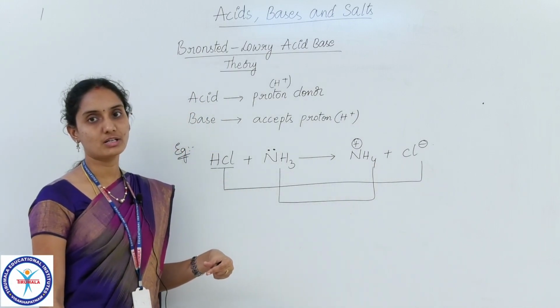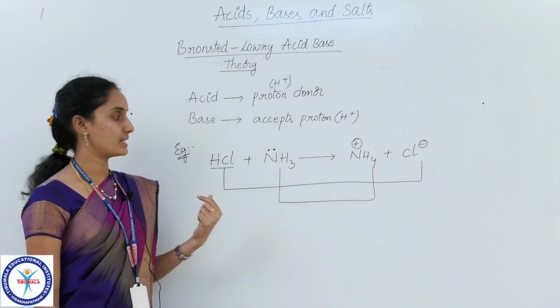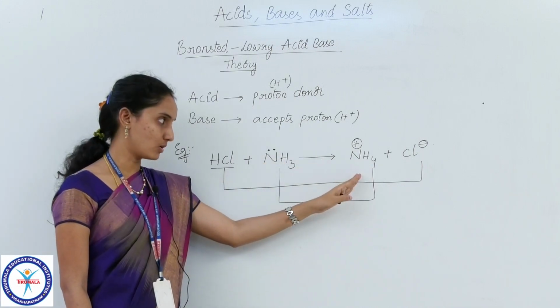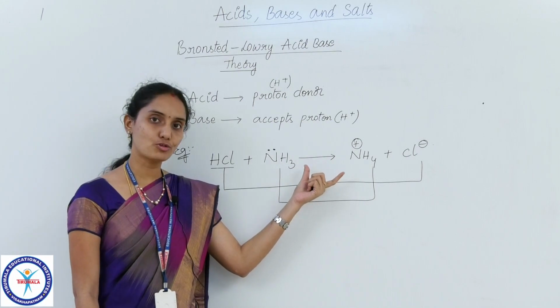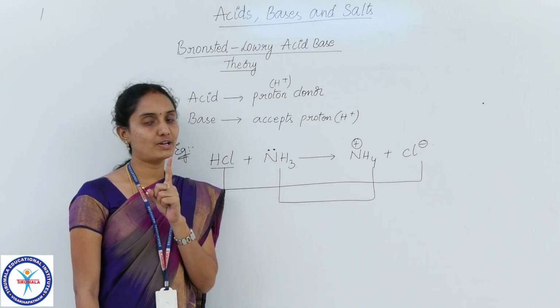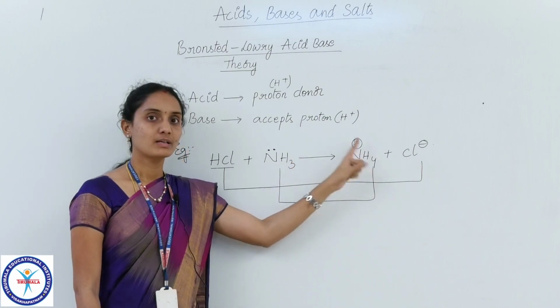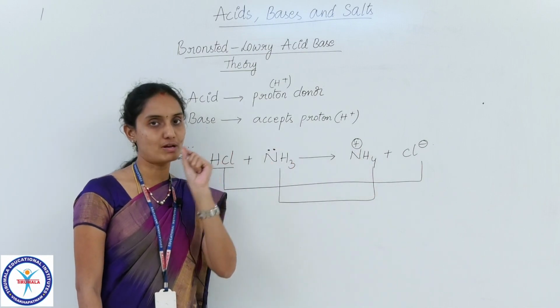So the only difference between NH3 and NH4 plus is one proton.